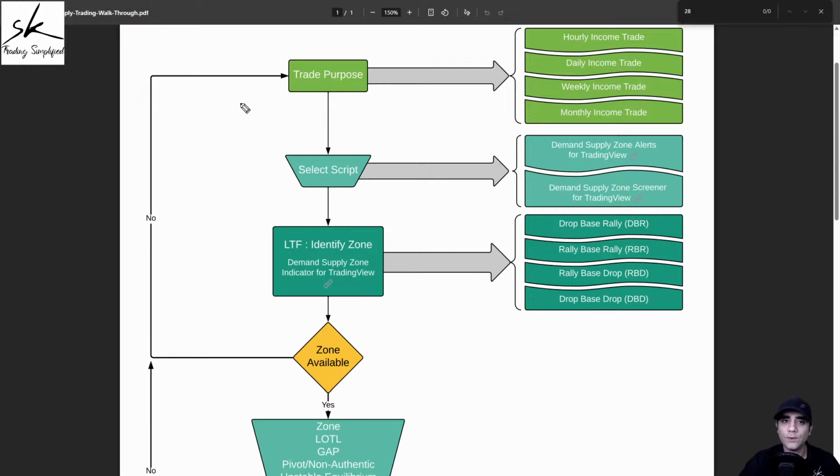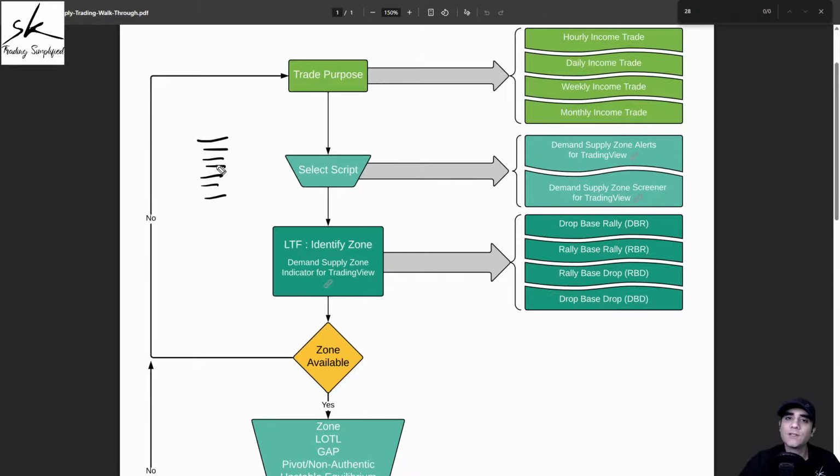I showed you two scanners which are purely based on demand supply trading methodology. You can use them to shortlist symbols. You can use the free scanner screeners, which if you do a Google search, you'll be able to find a number of. But one very, very important thing you need to remember is that irrespective of what scanner or screener you're using, they never tell you what you need to buy or sell. They only help you get a smaller list.